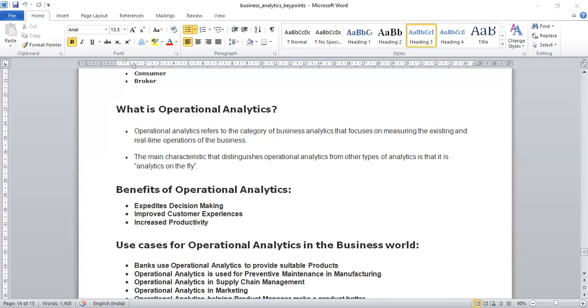So this form of analytics has earned a lot of popularity with organizations in recent days, across almost all industry verticals, because it is digitization that furnishes the data needed for operational decision making. So just look at this: benefits are expedited decision making, improved customer experiences, and increased productivity. I'm just explaining in detail.